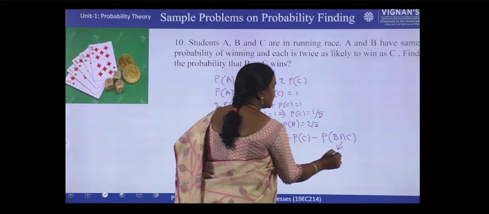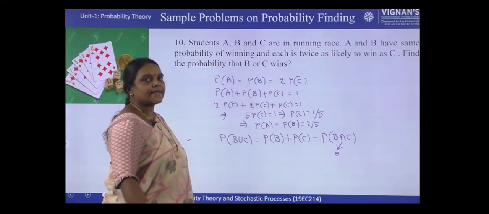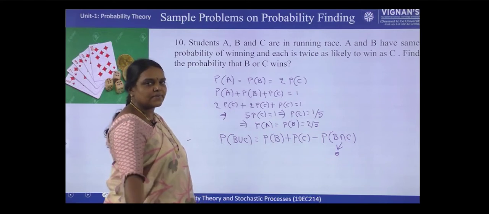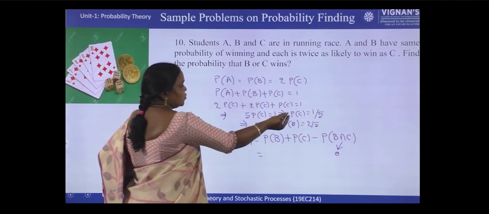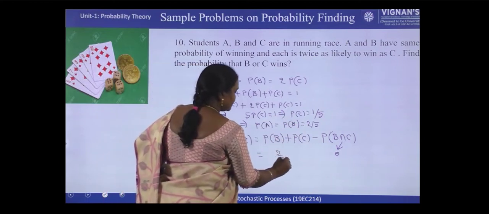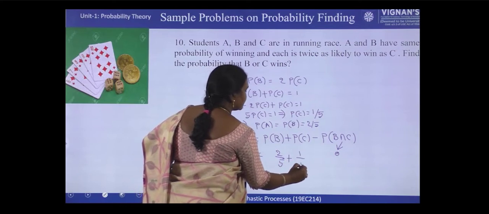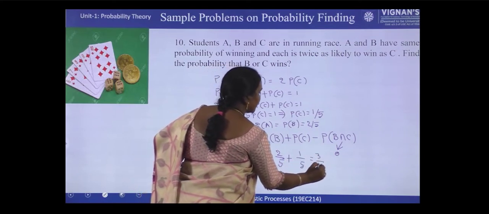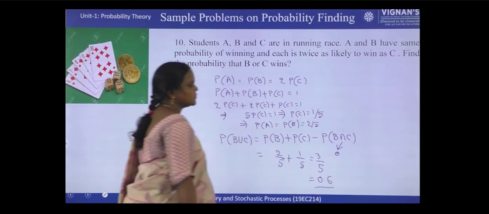So its probability is 0 because they are mutually exclusive events. Either A wins or B wins or C wins. So P of B is equal to 2 by 5 plus P of C is 1 by 5. So total 3 by 5, that is 0.6. Okay.